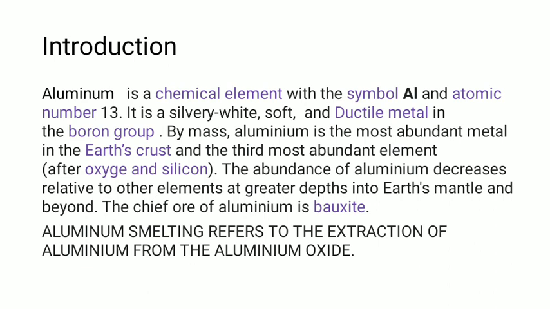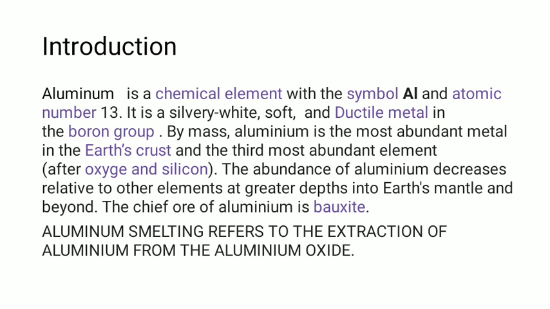From these three lines, we understand that aluminum is a chemical element with the symbol Al, its atomic number is 13, and it falls under the boron group, which is why it has many of the characteristics of the boron group elements. Now what are the characteristics of these elements? They are corrosive, good conductors of electricity, soft, and very reactive.